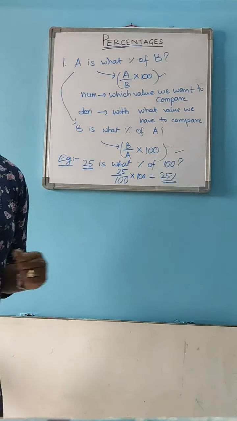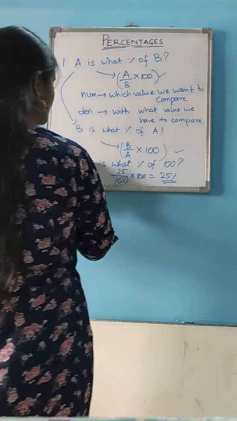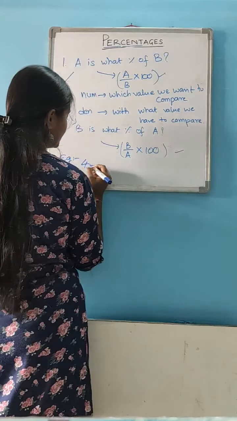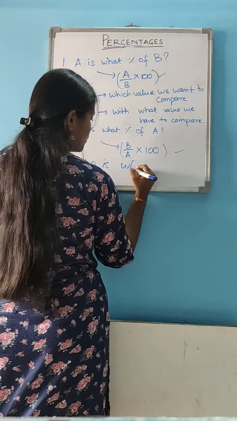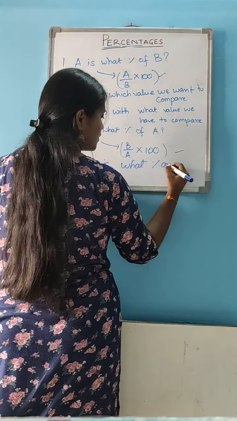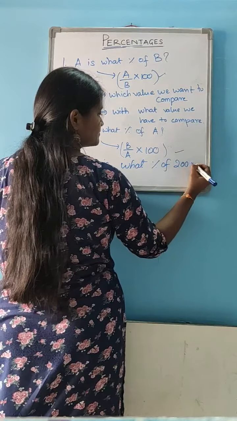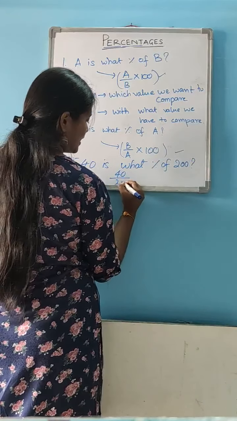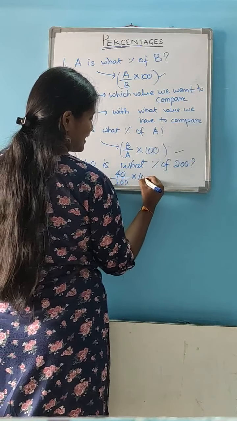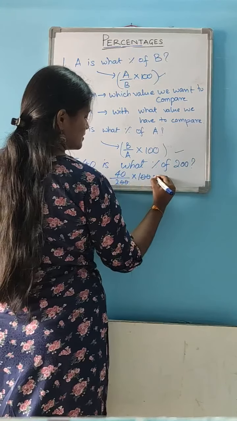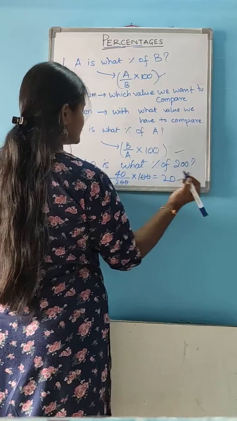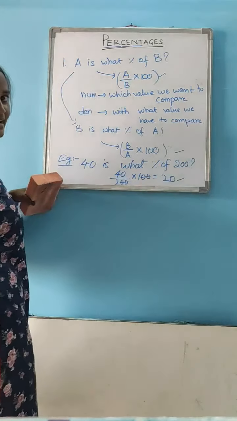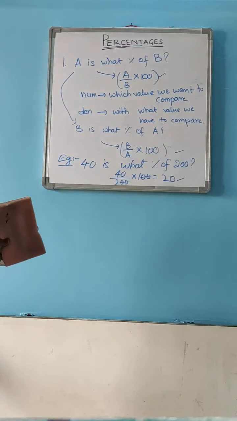One more example we will see. 40 is what percent of 200? That means 40 by 200 into 100. That means 20. So 40 is 20% of 200. I think you understand it clearly now.